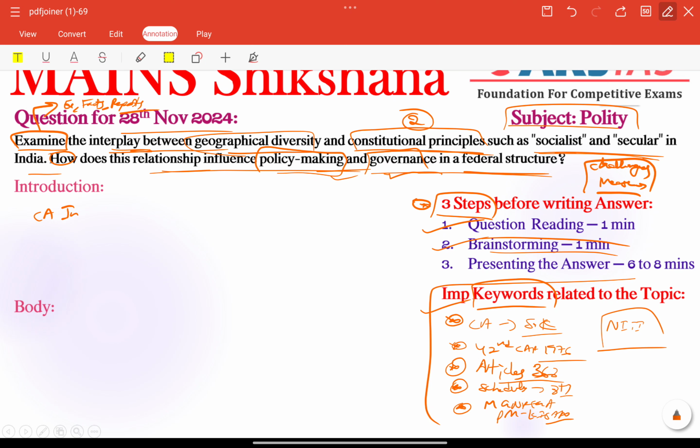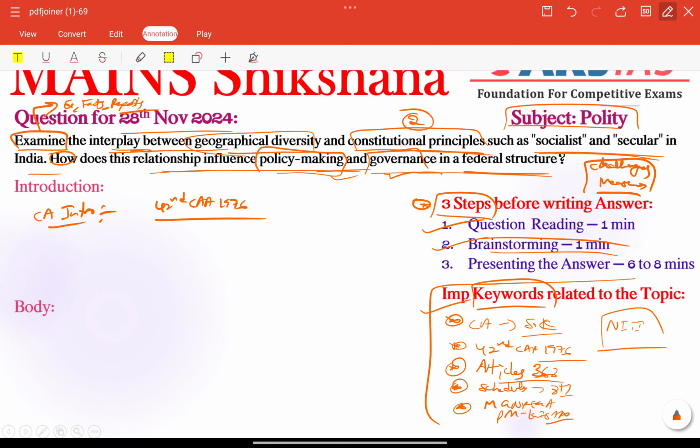First of all, we need to write a current affairs introduction. So recently what happened needs to be given here. Chief Justice of India Sanjiv Khanna recently addressed a batch of petitions challenging the inclusion of the words socialist and secular in the preamble of the Indian Constitution, that is the 42nd Constitutional Amendment Act 1976. That is the recent news.